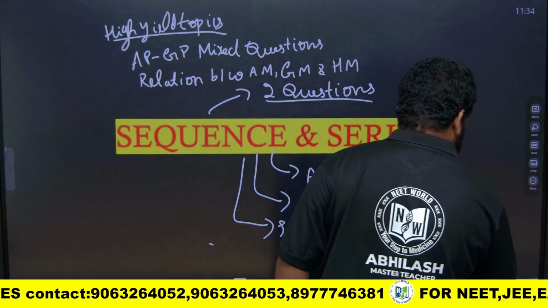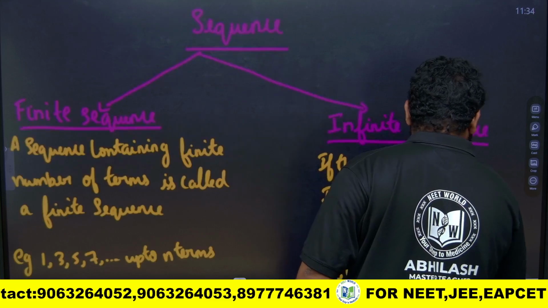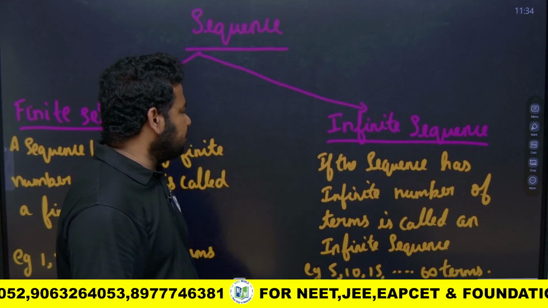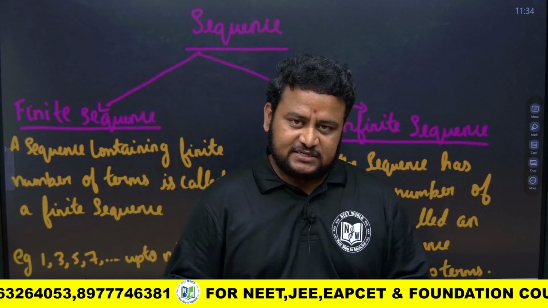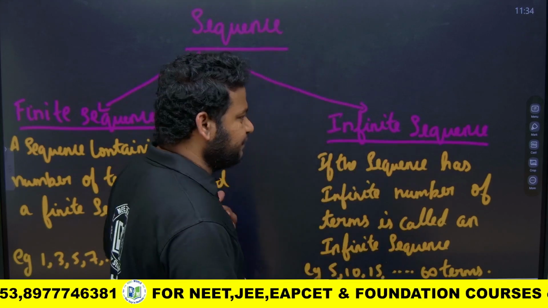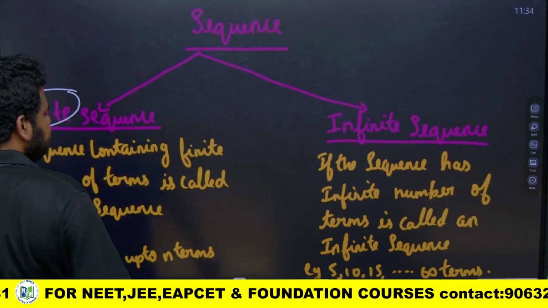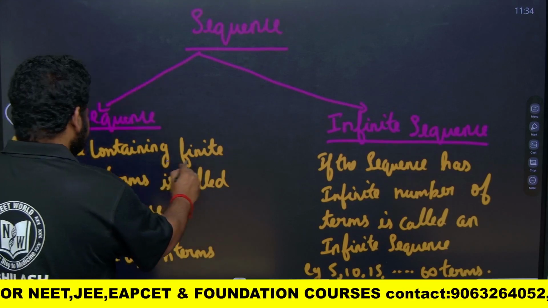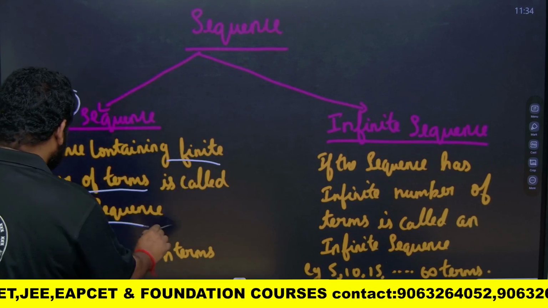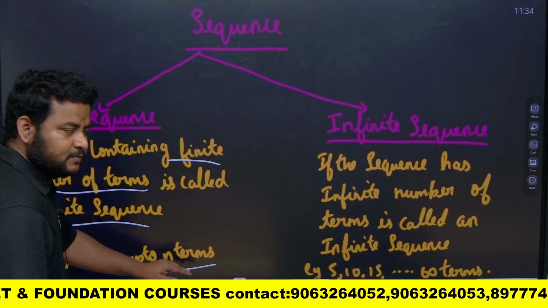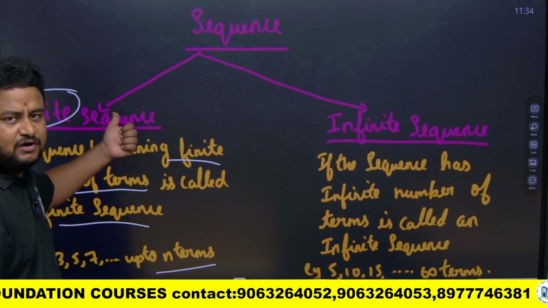Okay, this is the introduction that was required for sequence and series. So let us start. What do you mean by sequence? A sequence can be divided into 2 types: finite sequence and infinite sequence. When you talk about finite sequence, the word finite itself means it is limited. That is, a sequence containing a finite number of terms is called a finite sequence. Suppose you see 1, 2, 3, 5, 7 up to n terms. That is, n is the limit, up to n terms, that is why it is called a finite sequence.